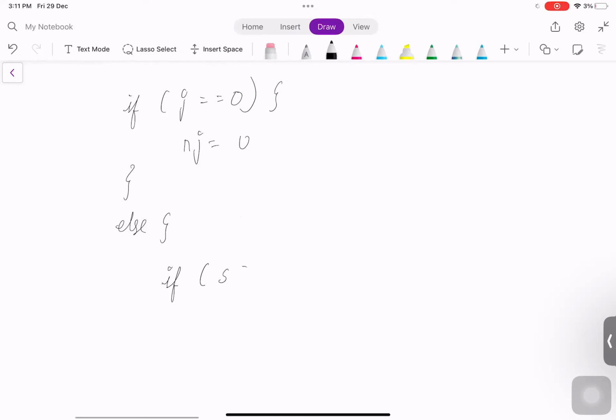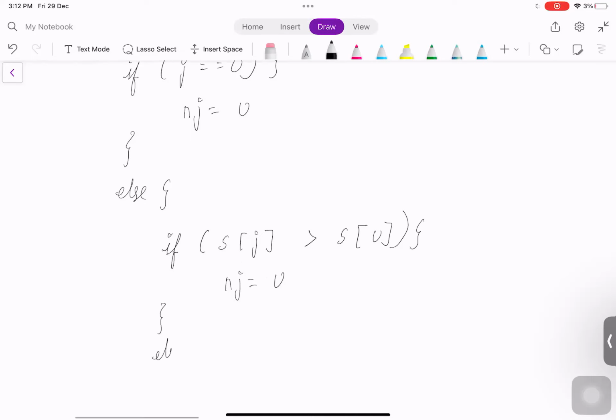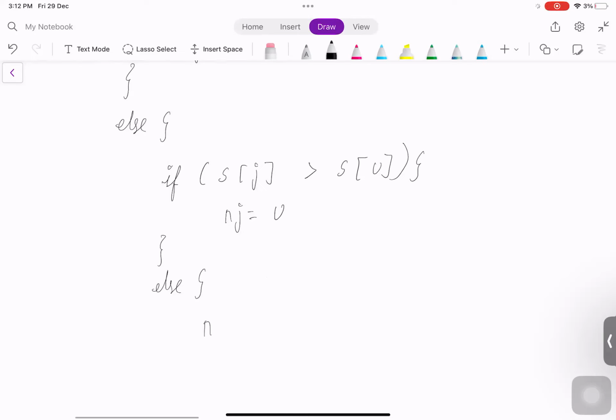That is, if the slowness factor of bike j is greater than the slowness factor of u, then the next bike that we pick, nj, represents the next bike. Just like previously we saw, for every node we have two choices: we can continue with the same bike or buy a new bike in the current city. So here it is better to buy a new bike. Else, it is better to continue with the same bike. Right?